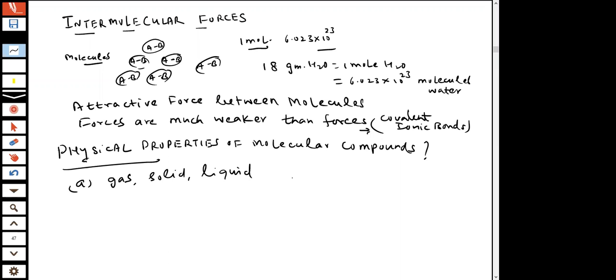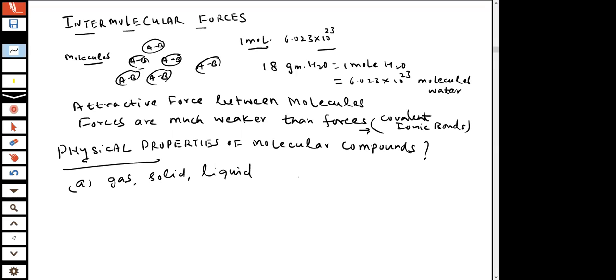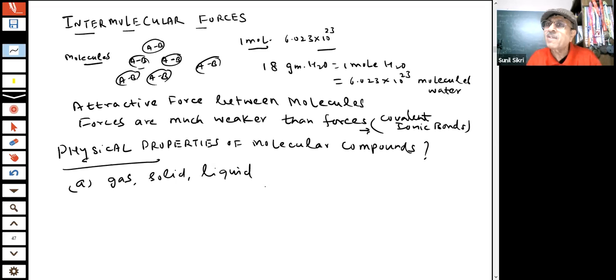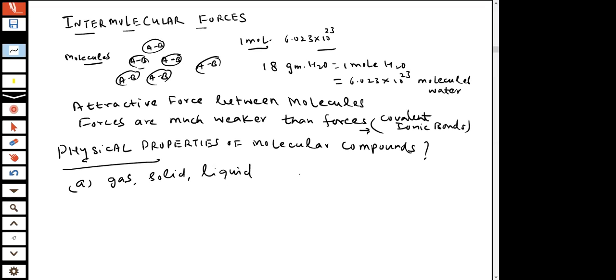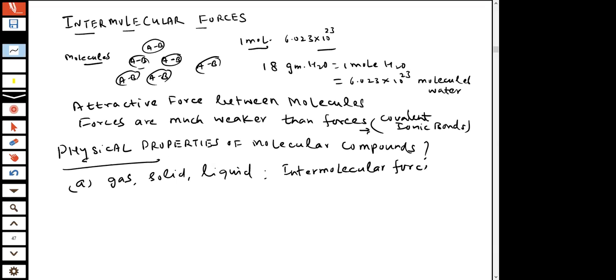Certain metals which you see in everyday life, copper, iron, gold, are solids. So we see three forms of matter. Why something is gas, why something is solid, why something is liquid, that is related with intermolecular forces of attraction.